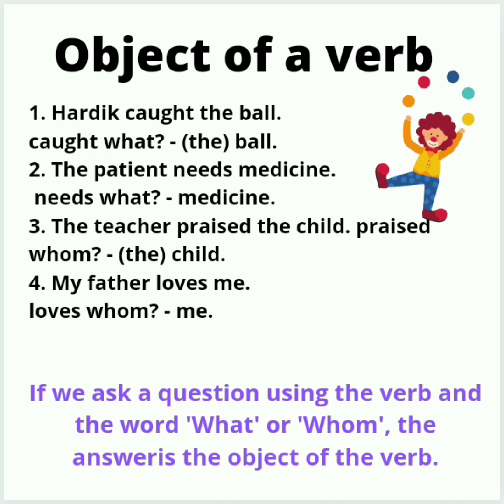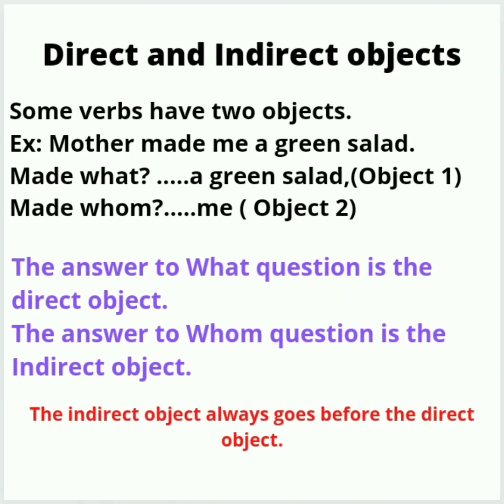So what do we need to remember? If we ask a question using the verb and the word what or whom, the answer will be the object of the verb. So if we want to find the object of the verb, we'll ask what or whom to the verb. Now, some sentences have more than one object. We can call them direct and indirect objects.